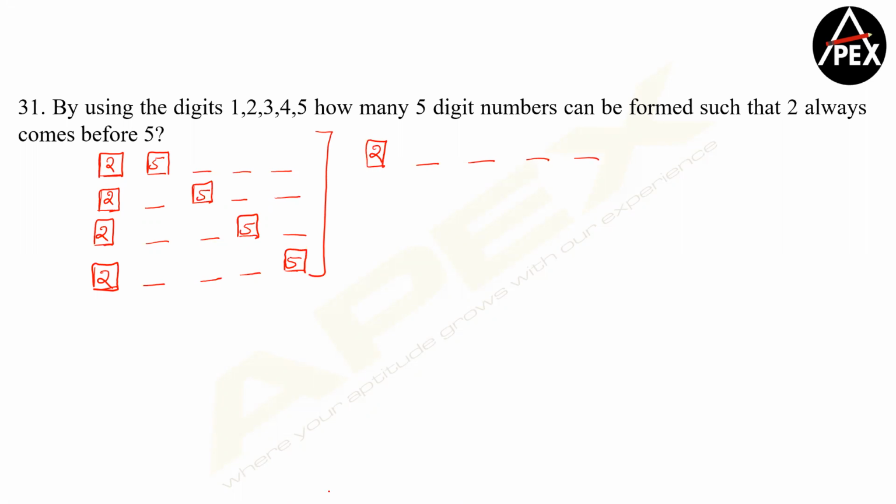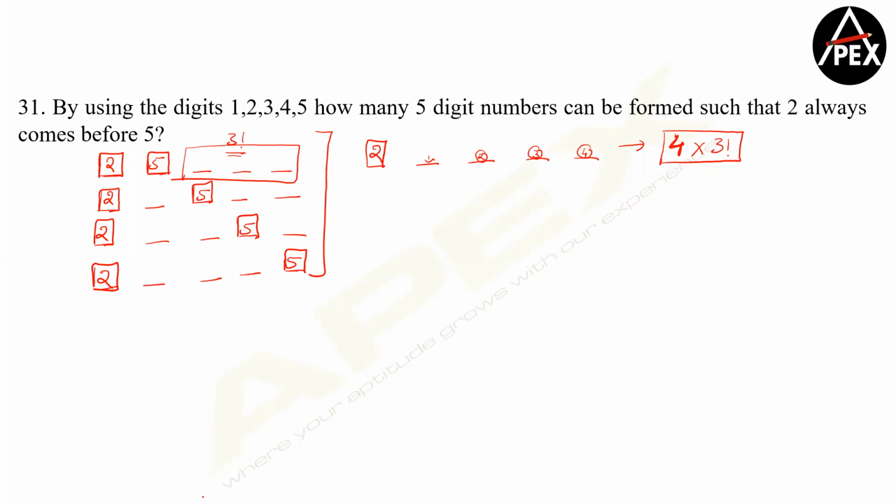in the first place, 5 can come here, that is one case. 5 can come here, second case. 5 can come here, third case. 5 can come here, fourth case. That means there are 4 ways of doing this. Now in each of them, if 2 digits are blocked, can I say the remaining 3 digits can be filled in 3 factorial ways? So 4 into 3 factorial becomes your answer for the first part, okay?